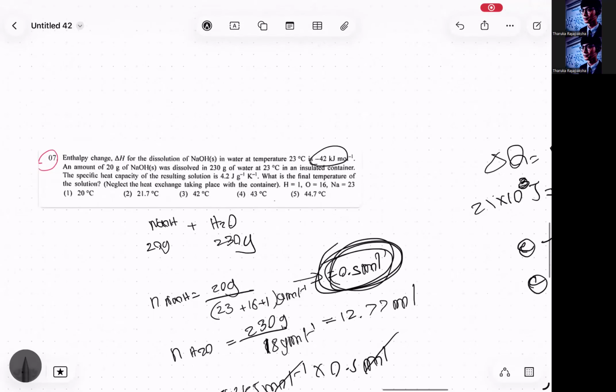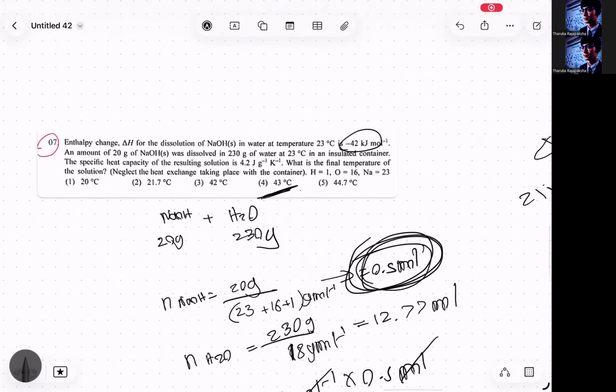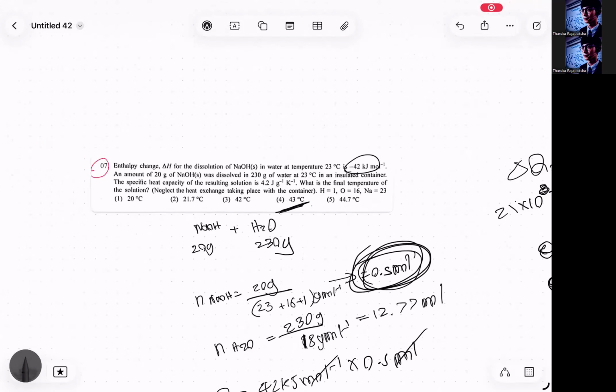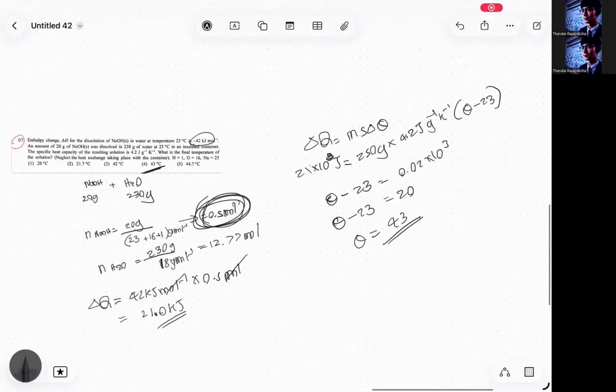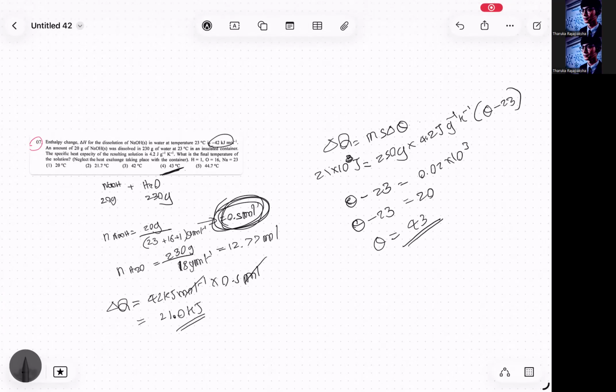Isn't that easy? Like, seriously. That should be easy, right? I mean, we are just applying the basic concepts of enthalpy. We have done this in the energetics class also, these kind of MCQs. So, very easy. And all you have to do is follow these steps. You calculate the heat change and then apply into the equation. Since they haven't given the density and volume, we apply mass. So that's how you get the answer there.